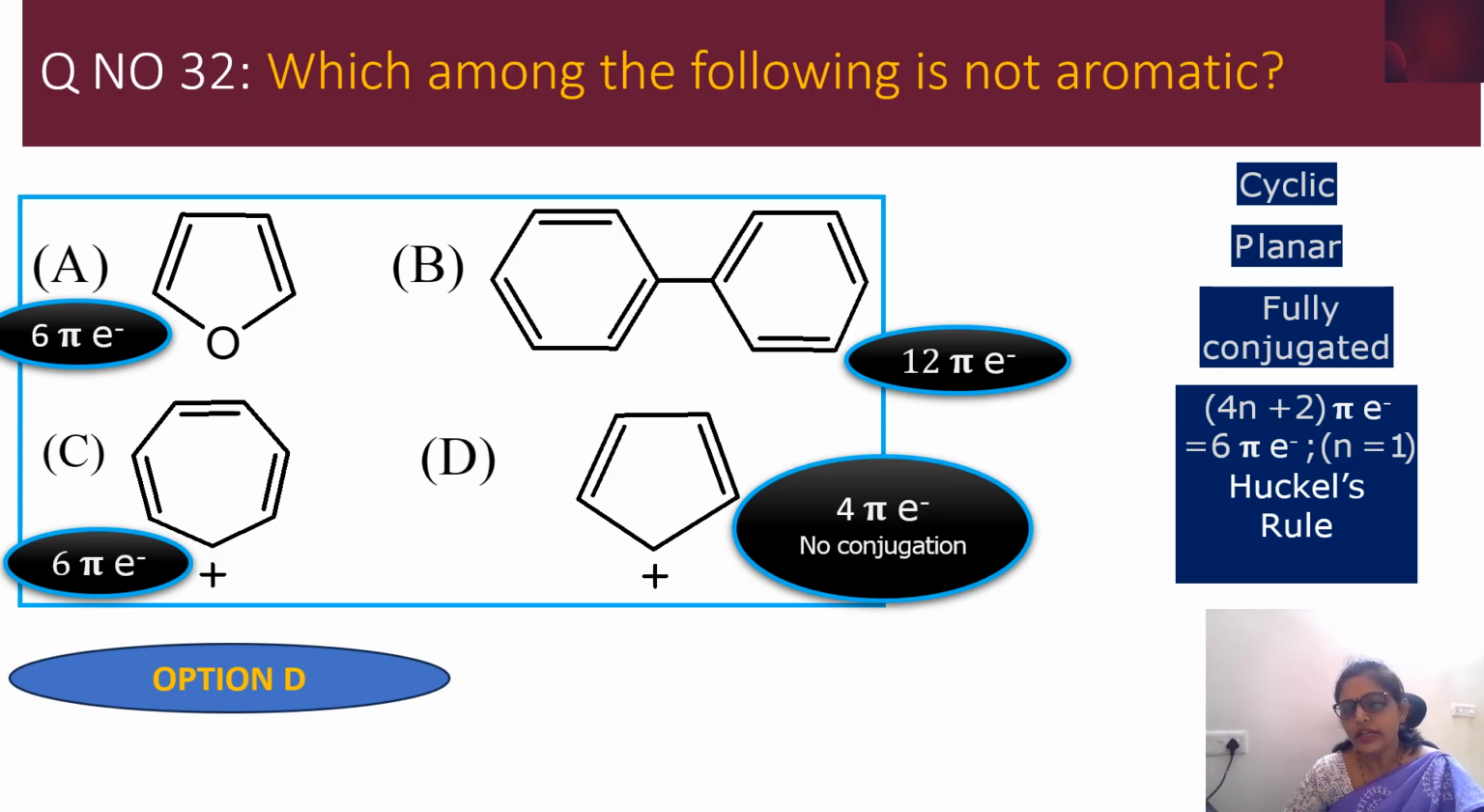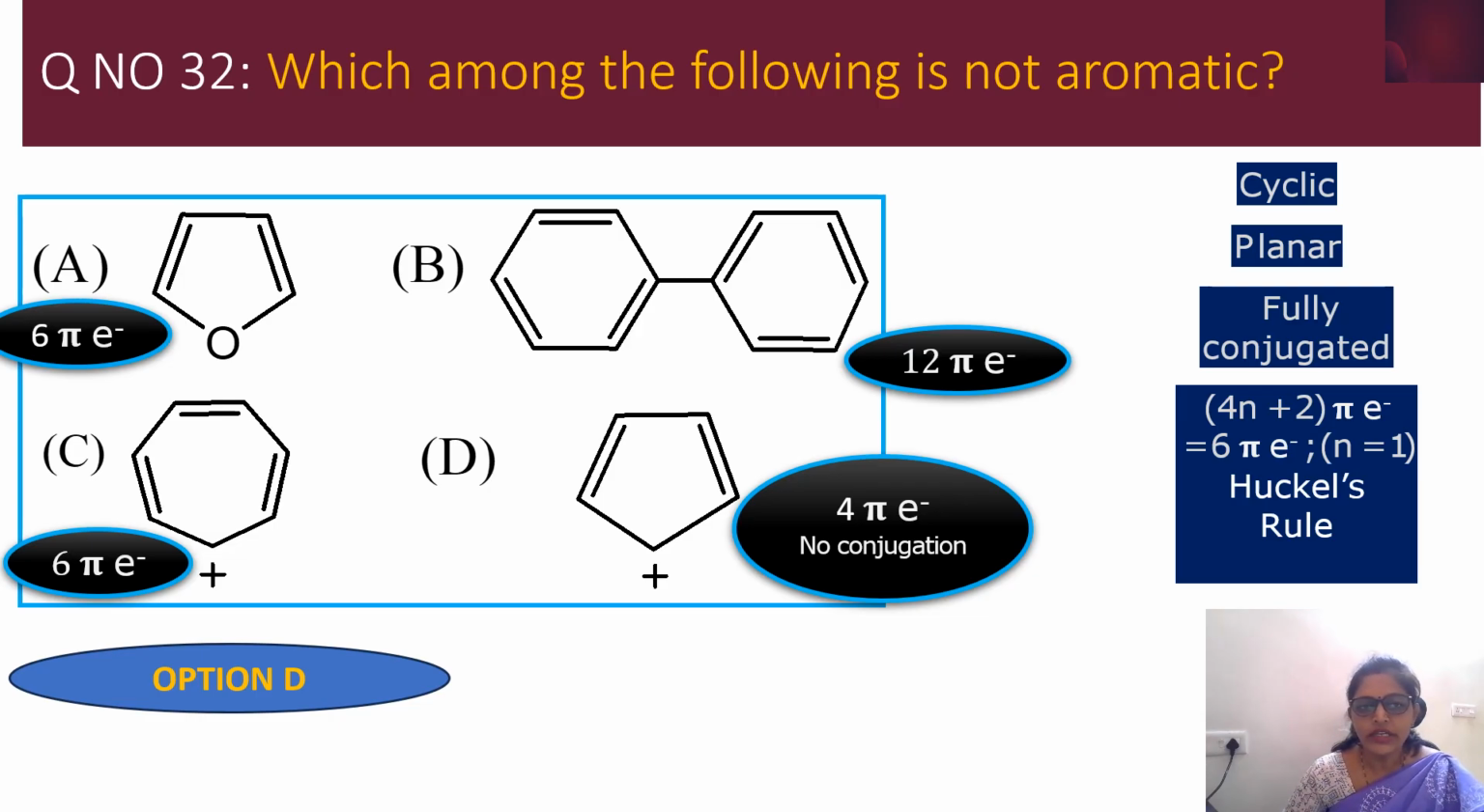Here n is just an integer. 0, 1, 2, 3, you have to substitute those values. For example, if you substitute 0, we are going to get 2. If you substitute 1, we are going to get 6. So if these many pi electrons are present, then it is going to be aromatic.